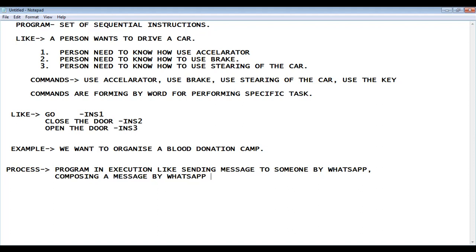But when you have successfully composed it and send your message, that is treated as a process. So a program is a part of the planning, while a process is the final implementation.